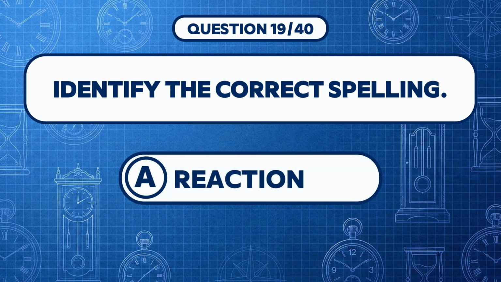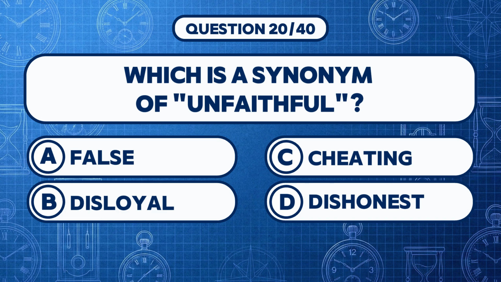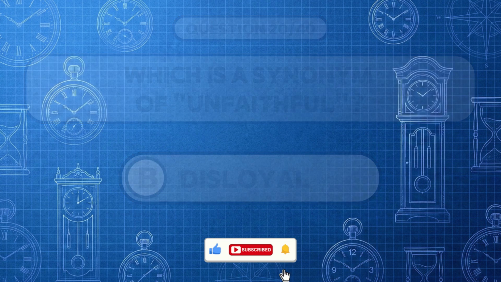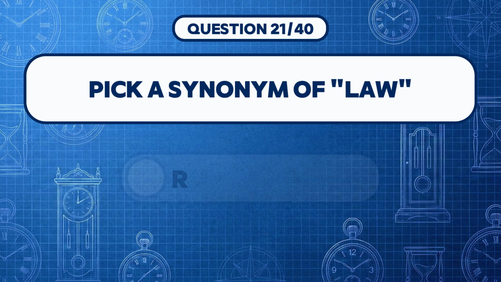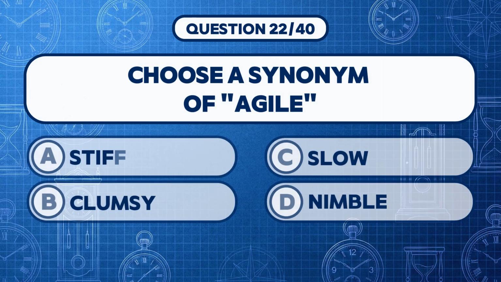Answer A, reaction. Which is a synonym of unfaithful? Answer B, disloyal. Pick a synonym of law. Answer A, rule. Choose a synonym of agile.